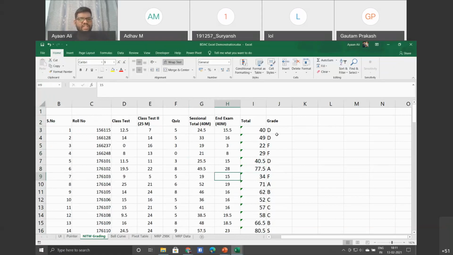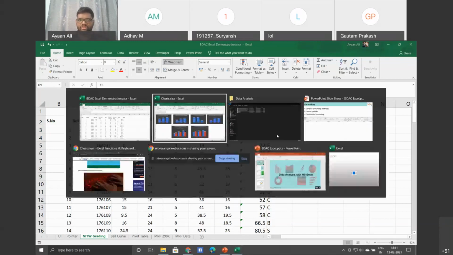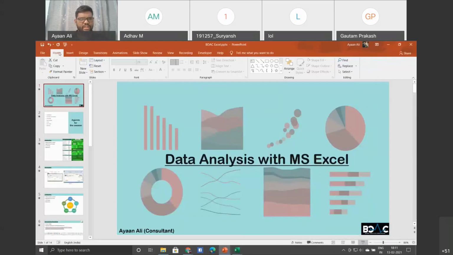One thing I would like to tell here is that this is a Microsoft Office product. So in case you are learning Excel, the same things will be useful for you in your PowerPoint and your Microsoft Word as well. These are the two things which any engineer will definitely use, either for assignments or presentations.